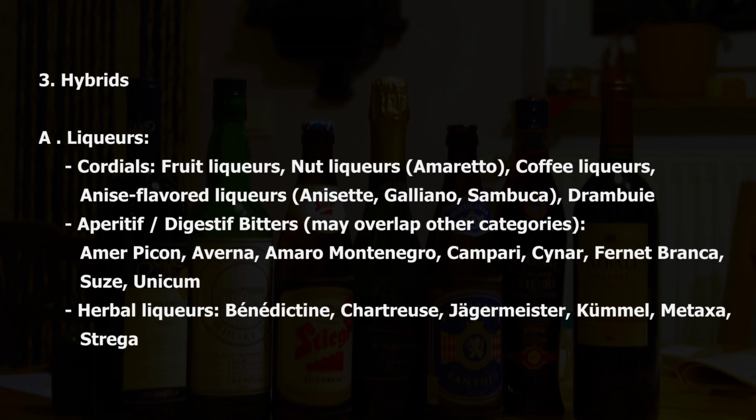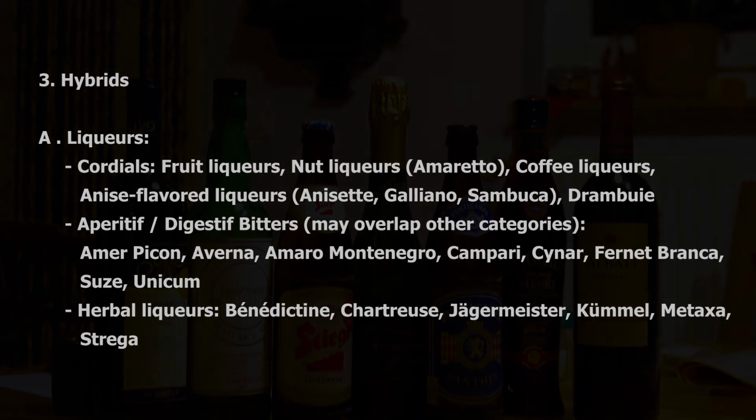Cordials, fruit liqueurs, nut liqueurs, amaretto, coffee liqueurs, anise-flavored liqueurs, anisette, Galliano, Sambuca, Drambuie. Aperitif/digestive bitters may overlap other categories. Amaro Nonino, Averna, Amaro Montenegro, Campari, Cynar, Fernet Branca, Suze, Unicum. Herbal liqueurs, Benedictine, Chartreuse, Jägermeister, Kümmel, Metaxa, Strega.